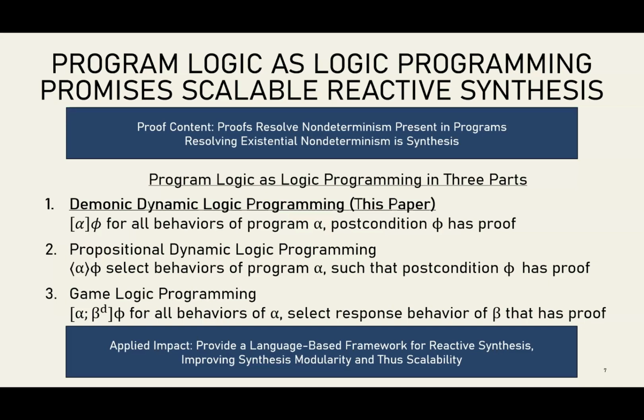But the next step of this is going to be the propositional fragment, where we have diamonds. And diamonds do something interesting because they say there exists a behavior of the program that makes the postcondition true. And so what that proof is really doing computationally is it is selecting among many possible behaviors to pick one that makes a condition true. And all of a sudden, that's solving a synthesis problem against some specification.